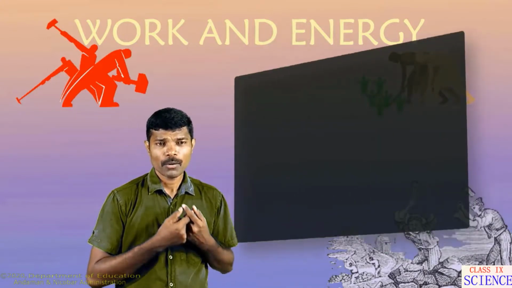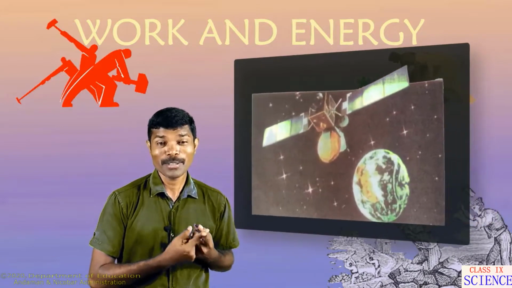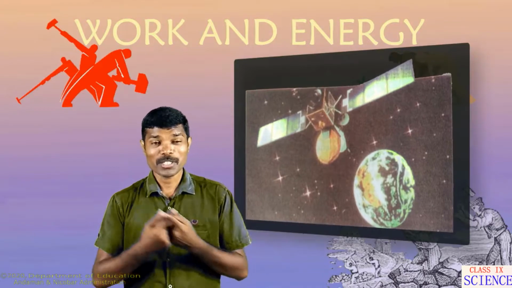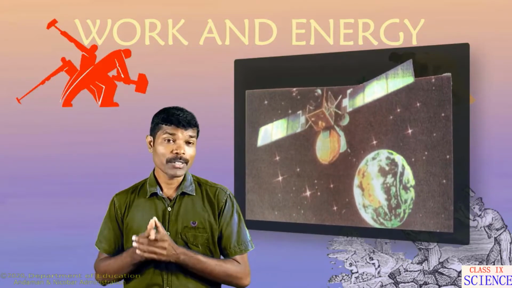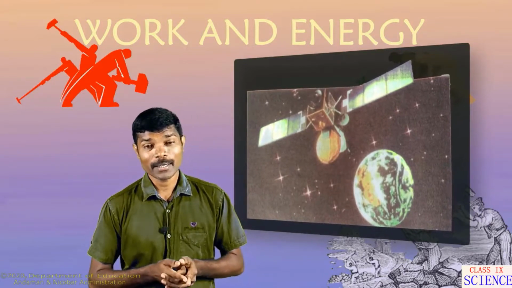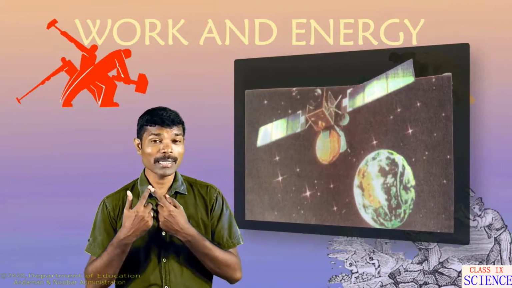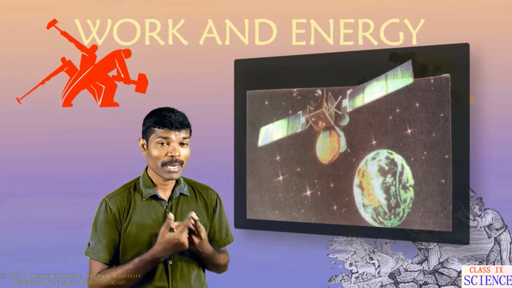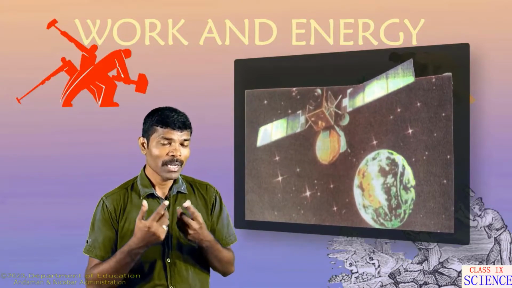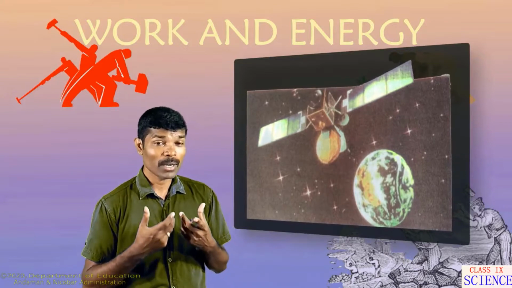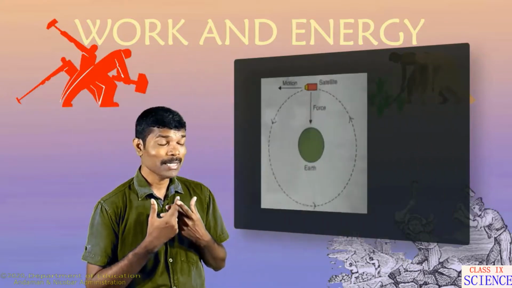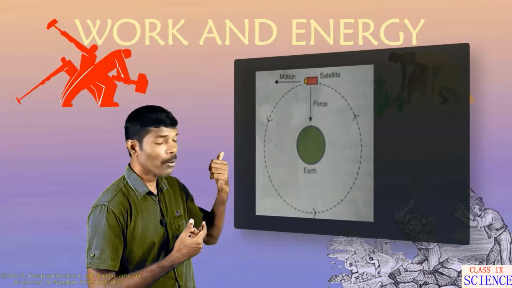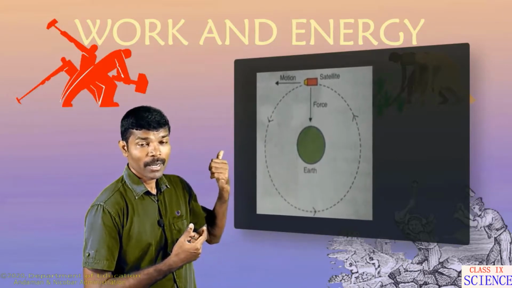Let me ask one question. What will be the work done by the earth on the satellite which revolves around it? Whether it is 0, positive or negative, you have to answer. Dear children, the work done by the earth on a satellite around it in a circular path is 0. How come this is 0? We have already discussed uniform circular motion in the previous chapter. See here, in uniform circular motion, at each point the direction changes.